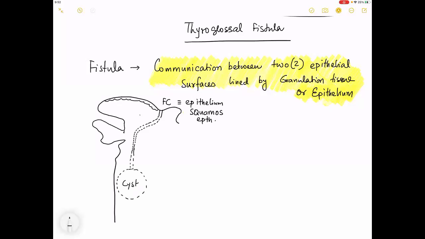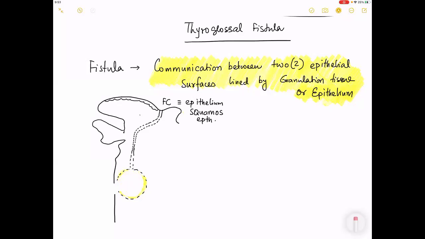Now, what happens one day if this cyst is infected? You will write, don't worry, I will write exactly what I have said. Just understand the concept first. If the cyst is infected, what is the procedure that I told you not to do? Incision and drainage. Because if you do an incision and drainage, see what happens.